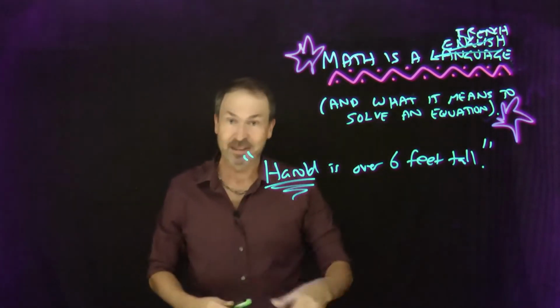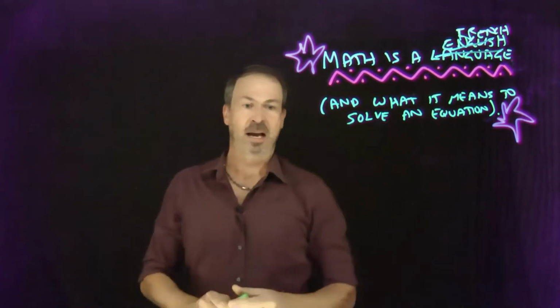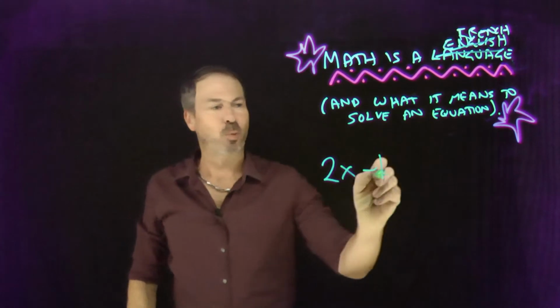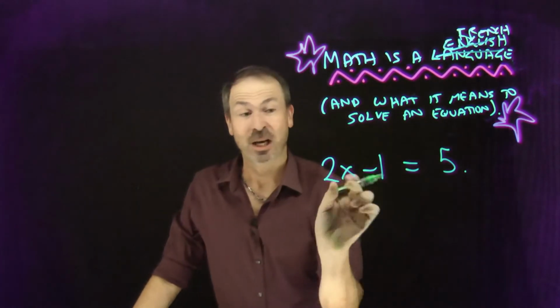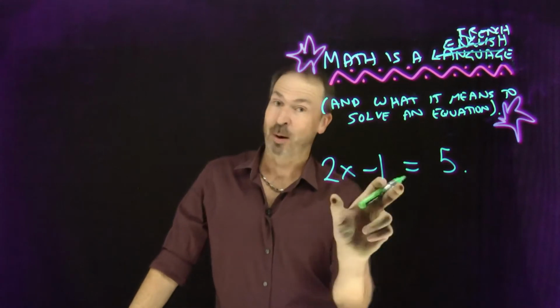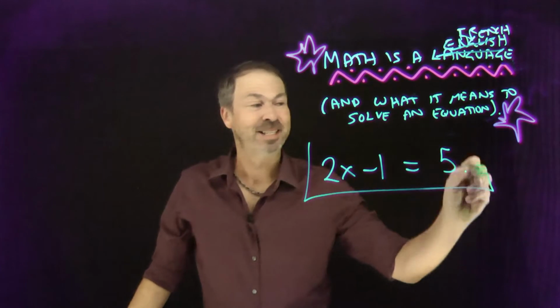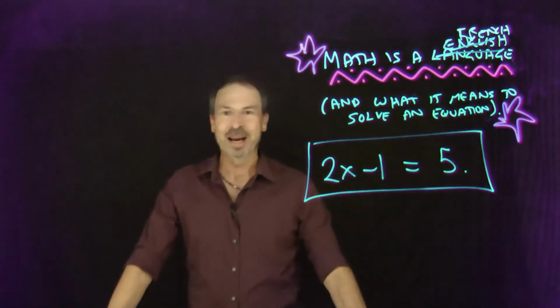And this happens in maths class all the time. For example, here's a sentence from algebra class. 2x minus 1 equals 5. It really is a sentence. It has a subject, 2 times some unknown quantity, take away 1, has a verb, equals, has an object, the quantity 5. Subject, verb, object, period. Great.